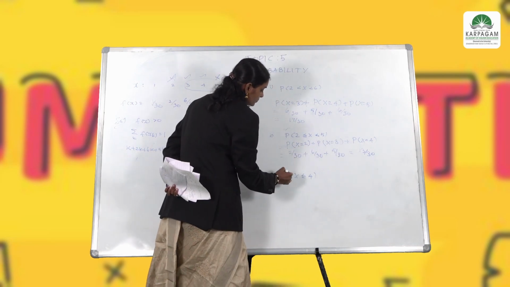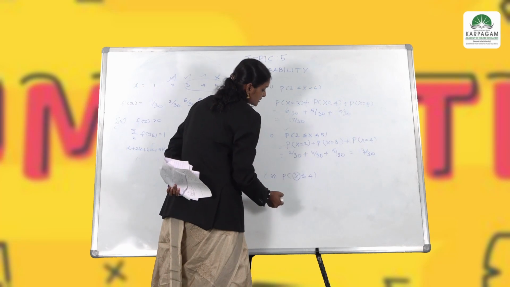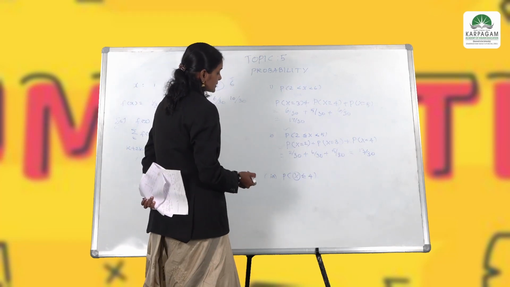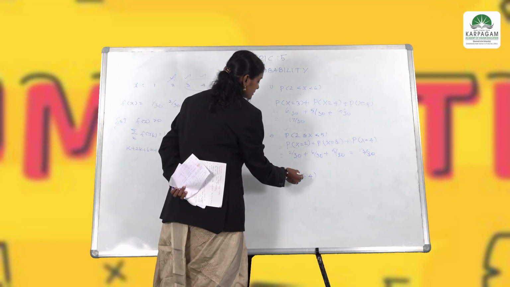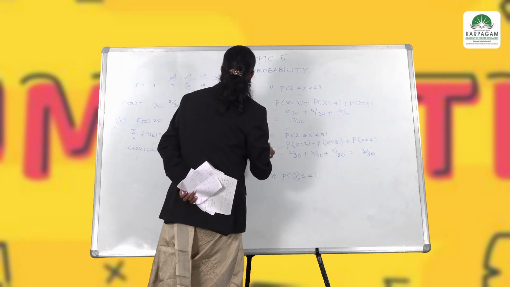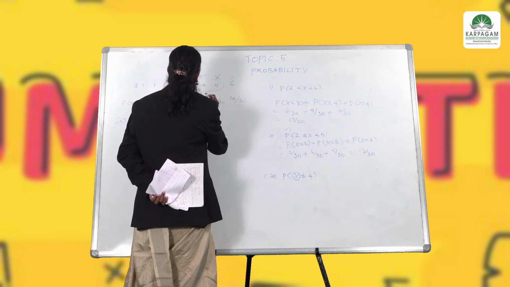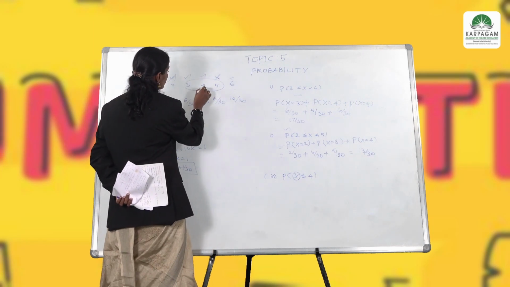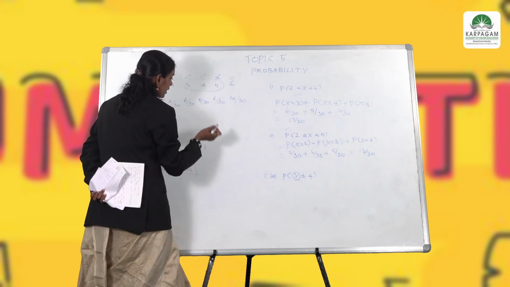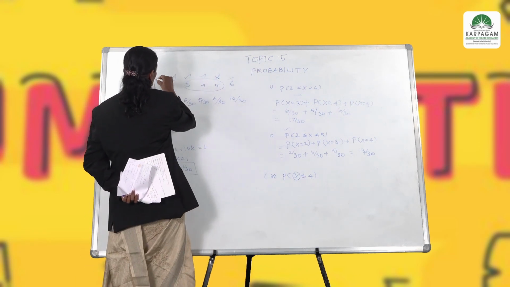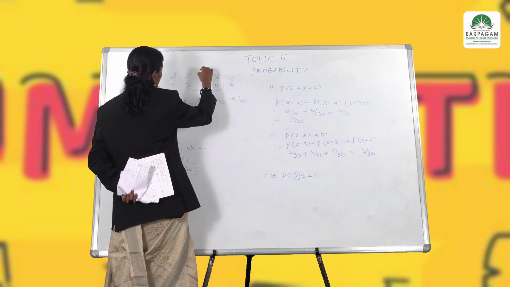The last one they gave is x less than or equal to 4. So what is that? X should be less than or equal to 4. The x values are 1, 2, 3, 4, 5, 6. So less than or equal to 4 means the values may go up to 1, 2, 3, 4.